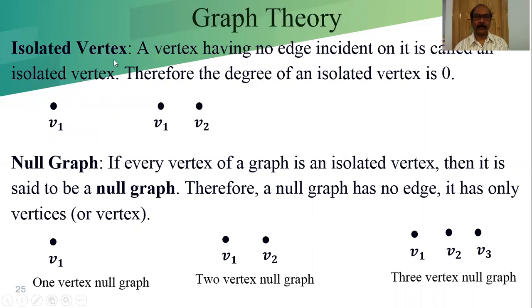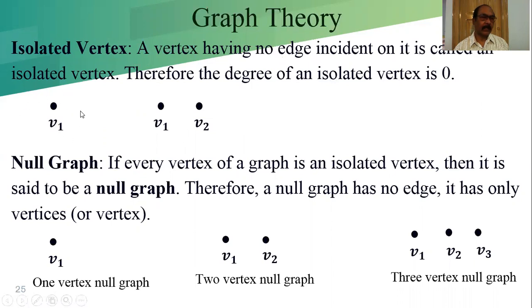Isolated vertex. A vertex having no edge incident on it is called an isolated vertex. Otherwise, we can say the degree of a vertex is 0, then it is known as the isolated vertex. Therefore, the degree of an isolated vertex is 0.